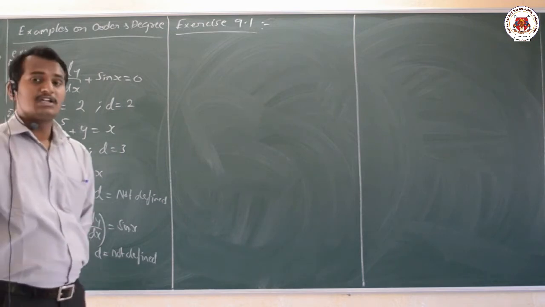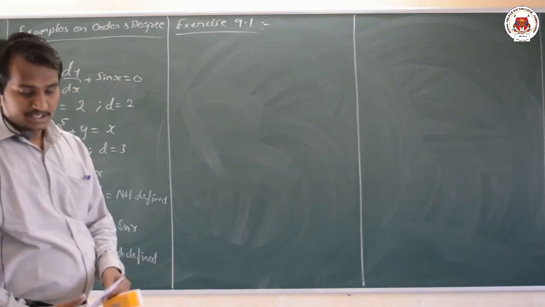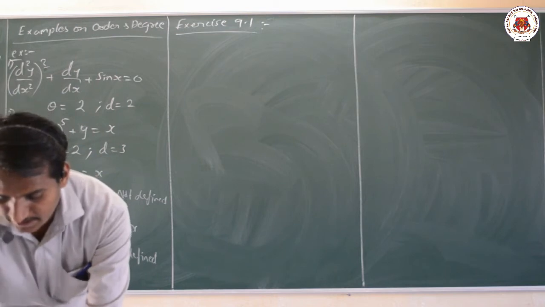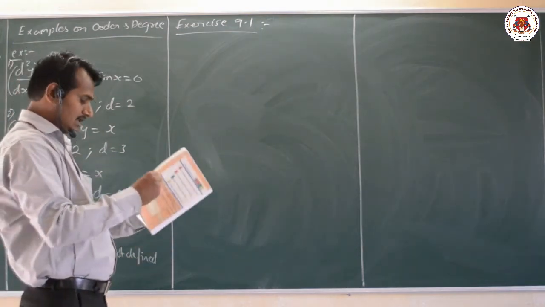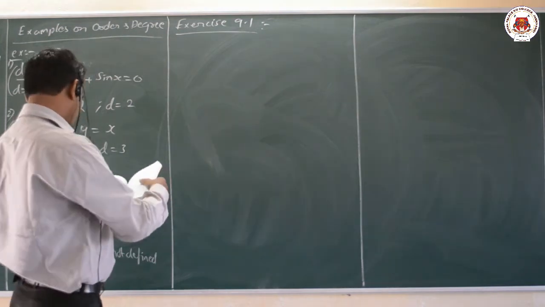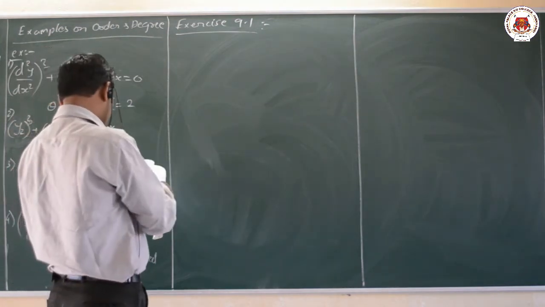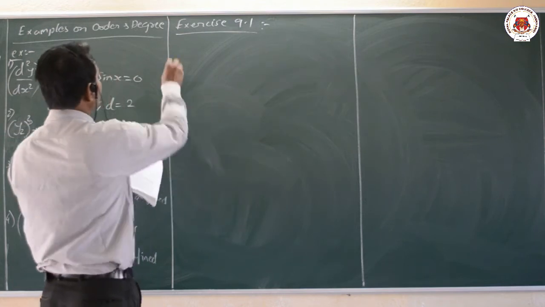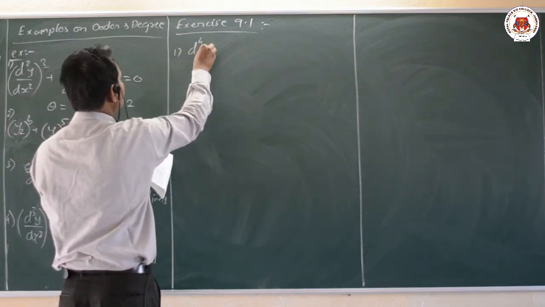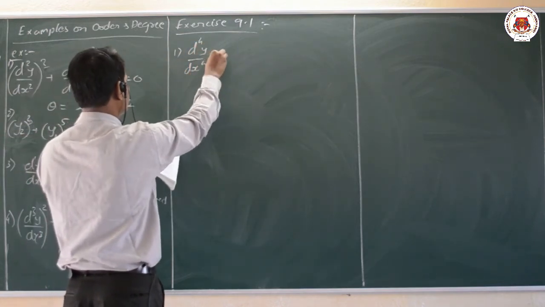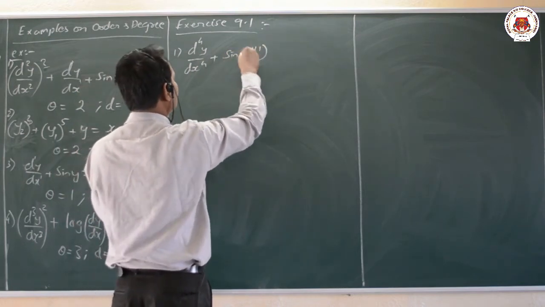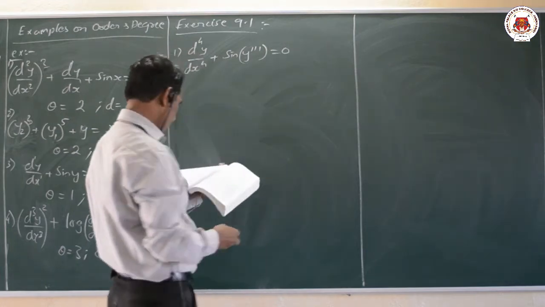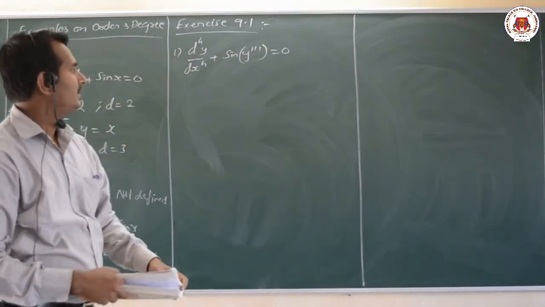Okay, dear students, now let us move on with the exercise problems related to order and degree. Now let us move on with the first example of exercise number 9.1. The first example is very simple: d raised to 4 y divided by dx raised to 4 plus sin of y triple dash equal to 0. It is a simple example.